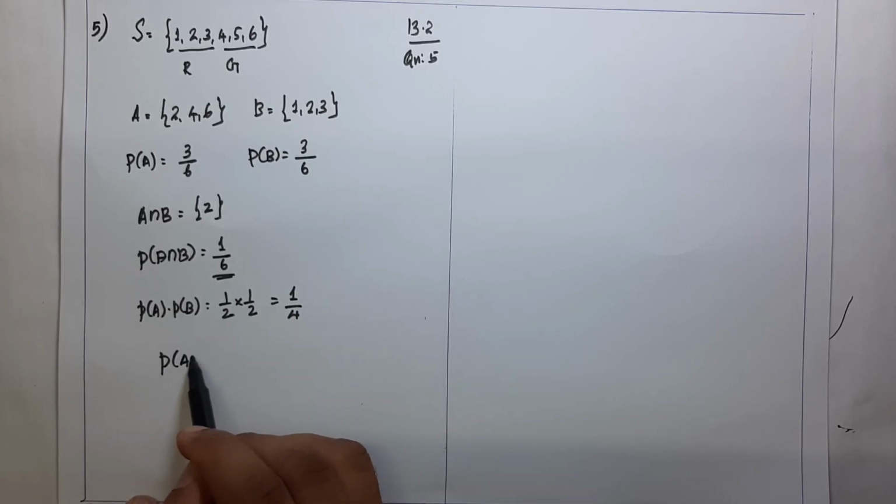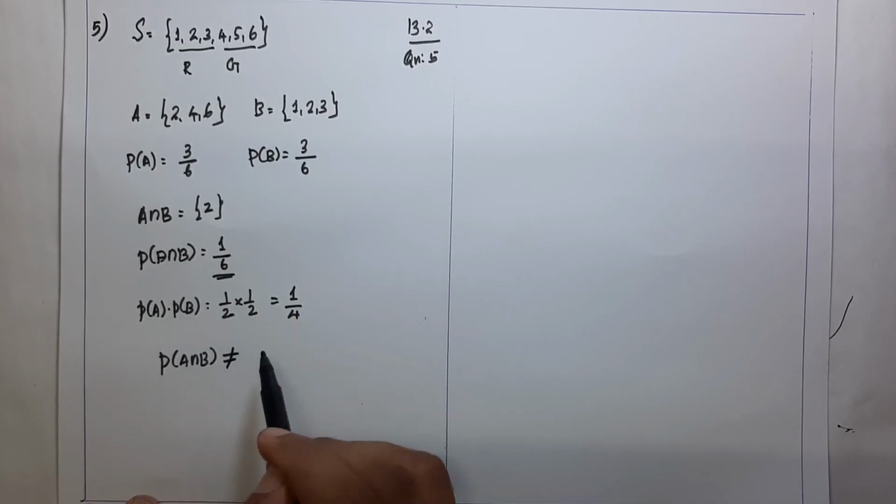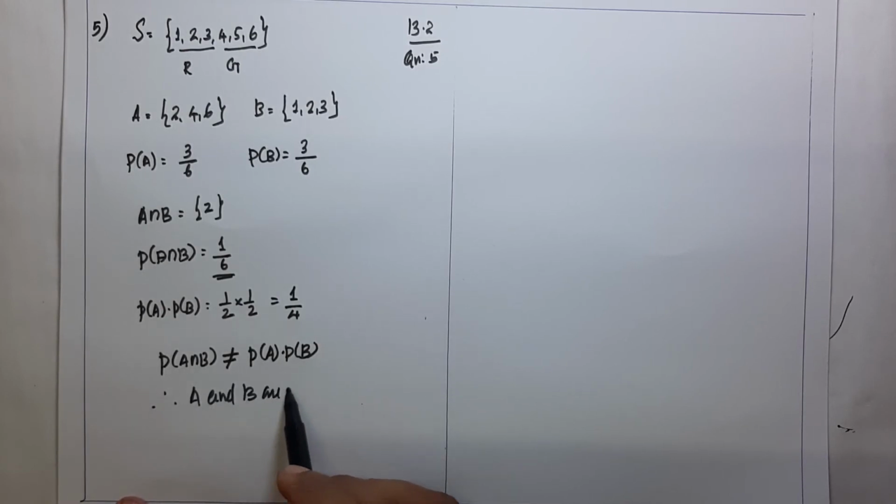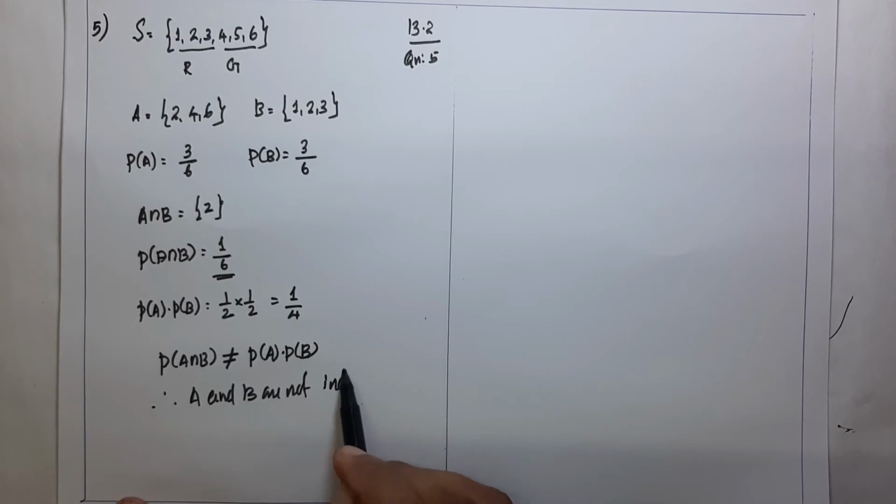That means P of A intersection B is not equal to P of A into P of B, and therefore the given events A and B are not independent.